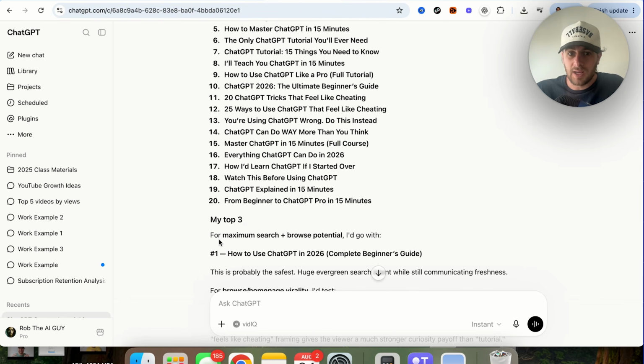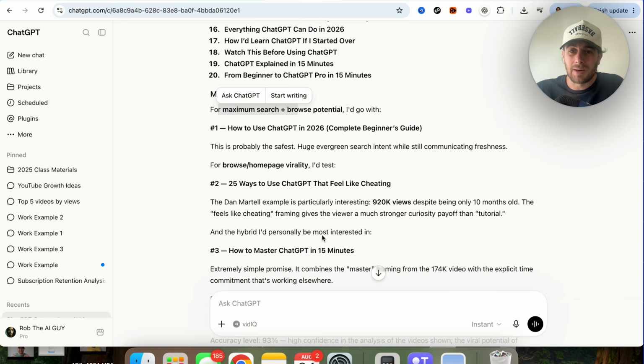Gives us top 3, tells us why for search and browse potential, which is absolutely incredible that ChatGPT now goes through, gives us all this information, and now we know exactly what length and topic to be able to post about. And then we go back to step number 1, turn it into all of those clips using Nexus clips, post those everywhere, and this makes growing on YouTube and fixing your low views problem incredibly easy.